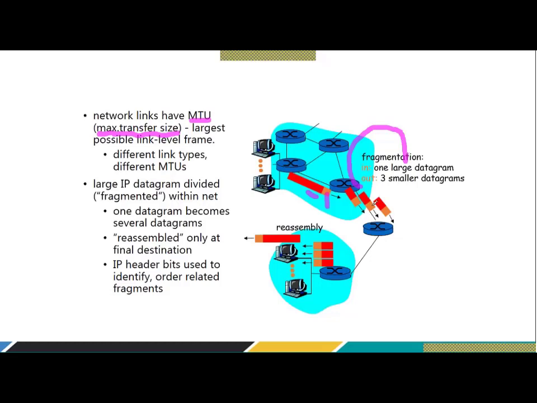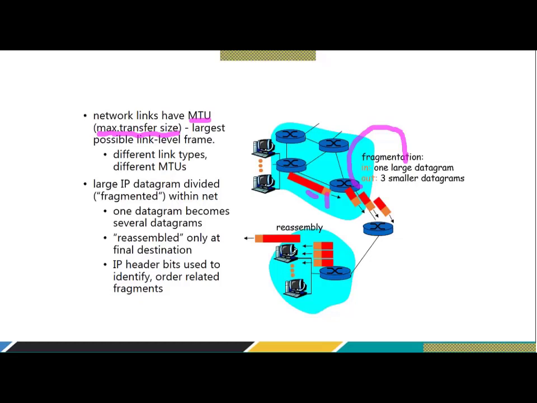Because these 3 packets have been fragmented out of this one, it reached this router, and here is the destination. Now, when it reaches the destination, somebody has to do the reassembly, right? Who does that reassembly? This router is going to do the reassembly, or we can say that the receiver can also do the reassembly, right?